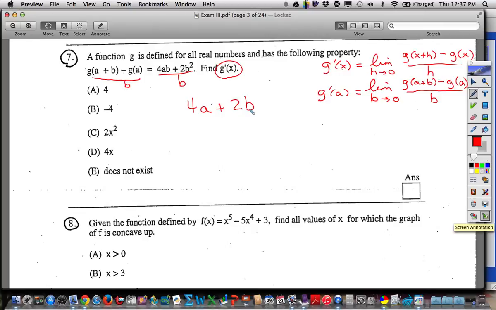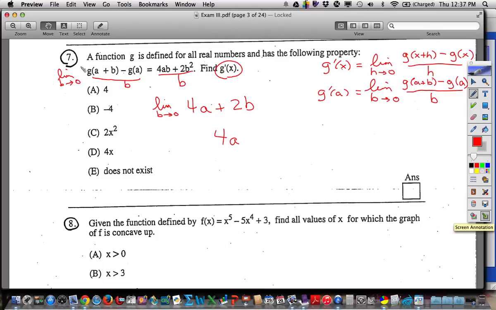But now the left side still doesn't quite look like this over here. What am I still missing? I'm still missing the limit as B approaches 0. So let's do that to both sides. Let's do that to the left side, and let's do that to the right side. Well, what is the limit here as B approaches 0? That would just be 4A. The 2B would go away, because as B gets close to 0, we can just plug in a 0, and we just get 4A.